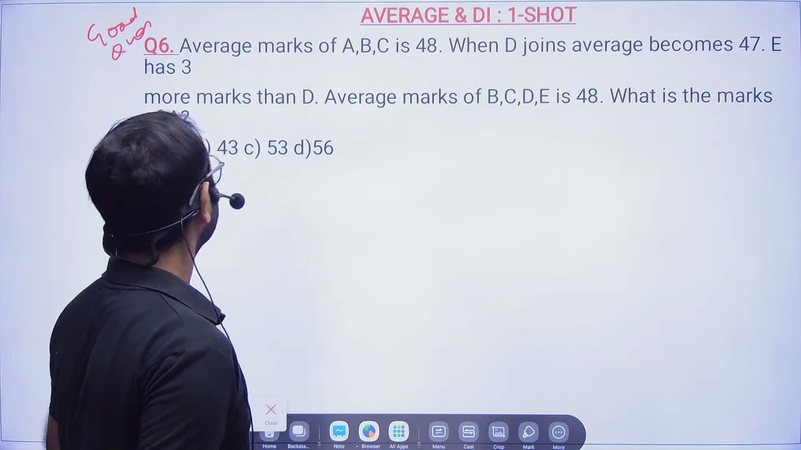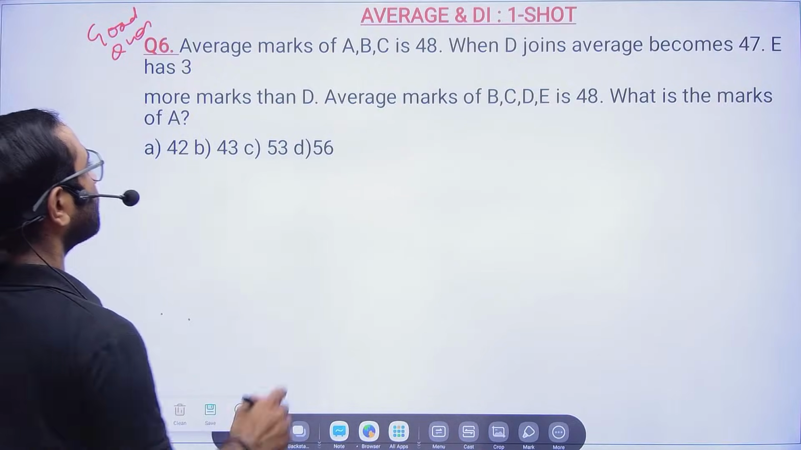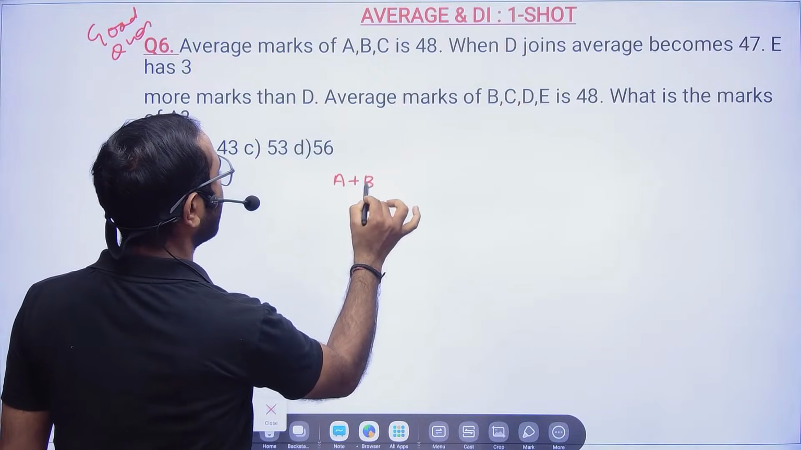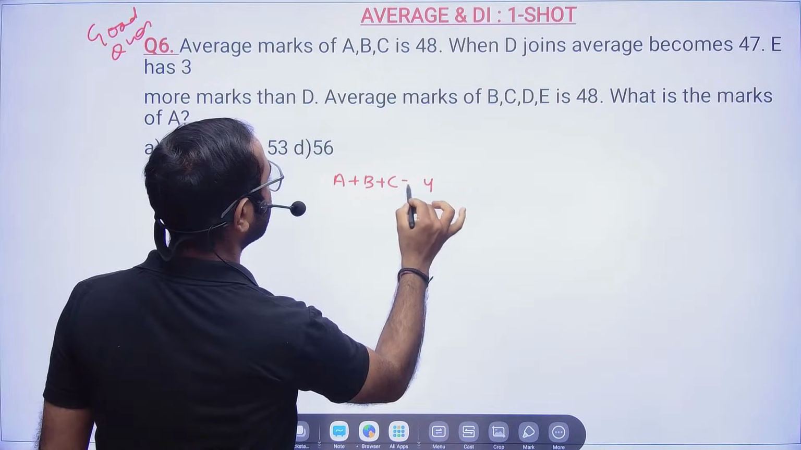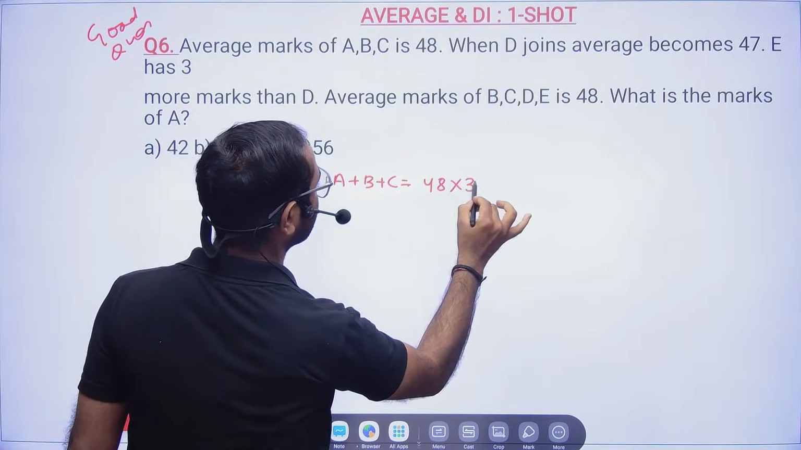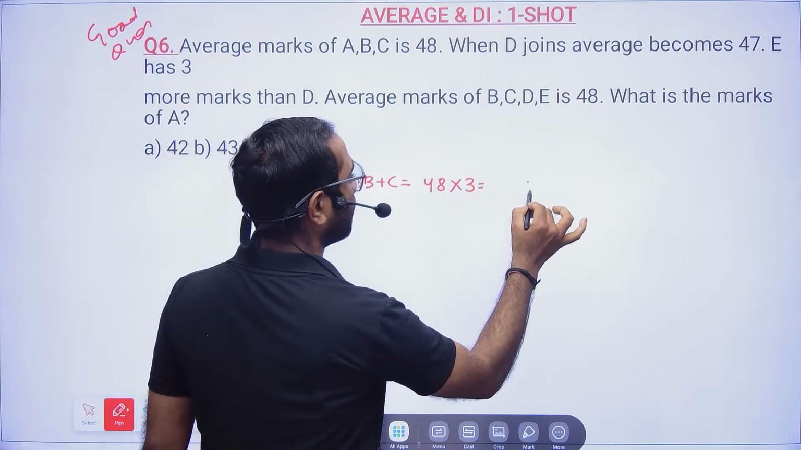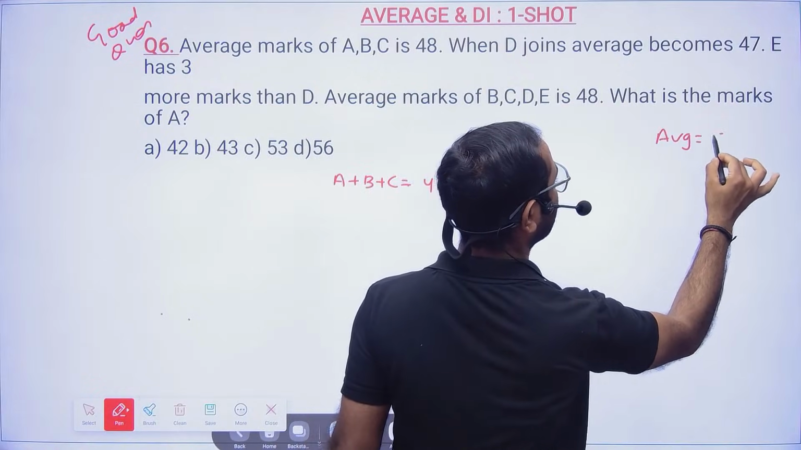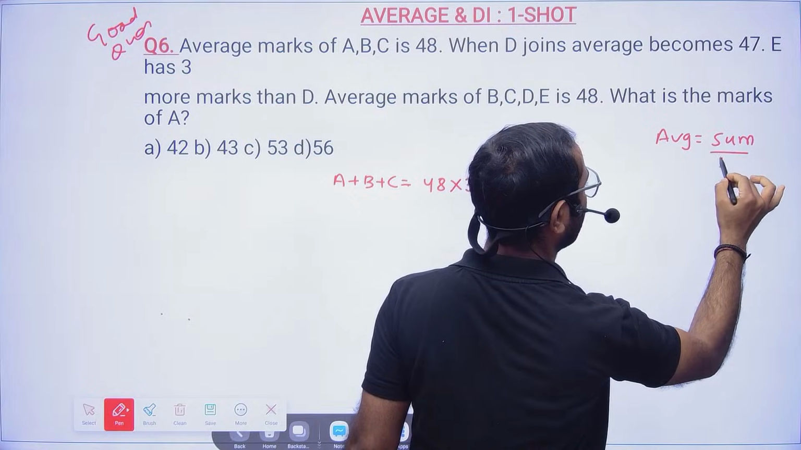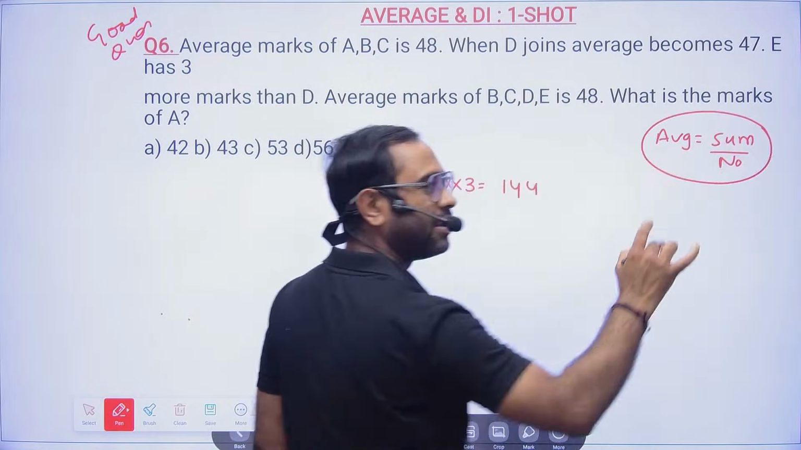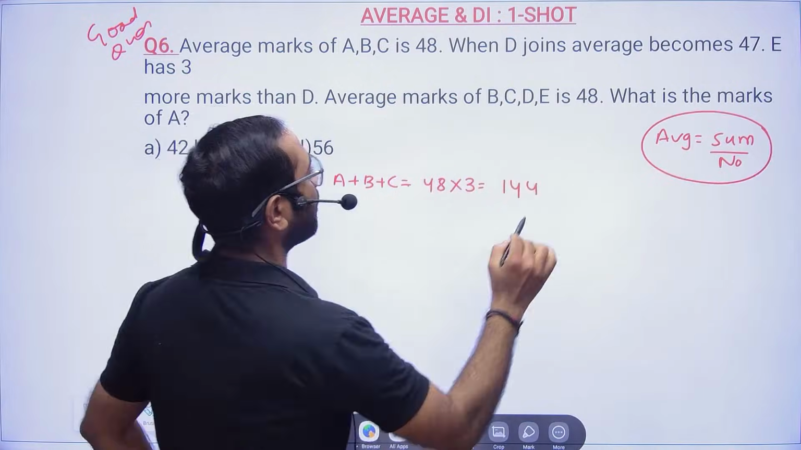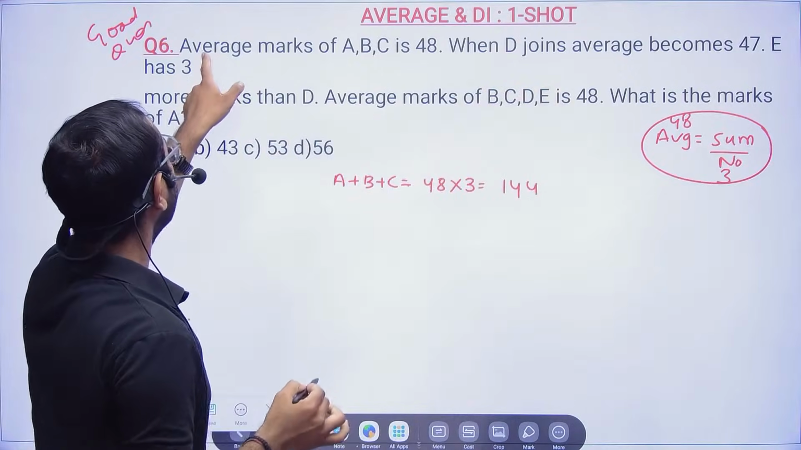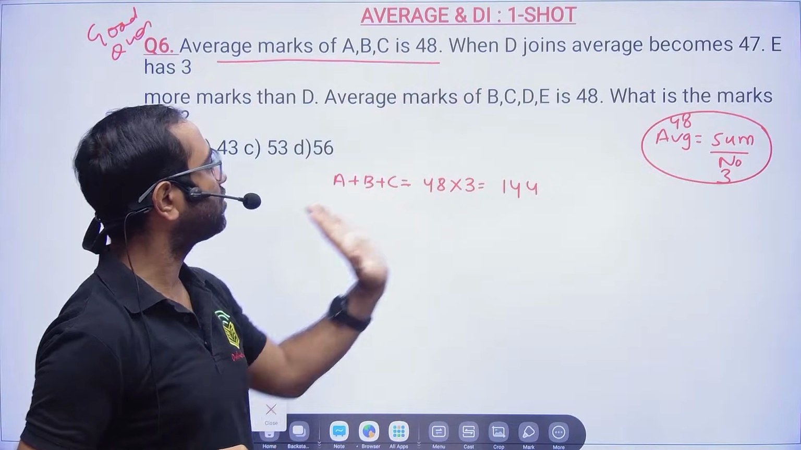The average marks of A, B, C is given. So the total marks will become 48 into 3. Sir, how did you do it? 3 8s are 24, and 144. Average is equal to sum by number. I am not going to tell these things again and again because now you know. So the average is 48, and there are 3 numbers, so the total marks of A, B, C is 144.